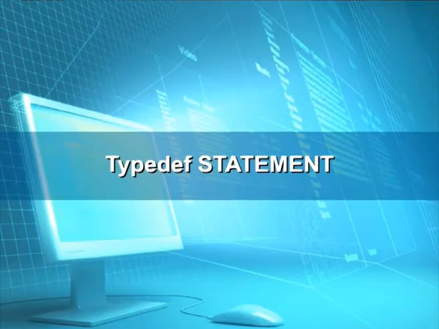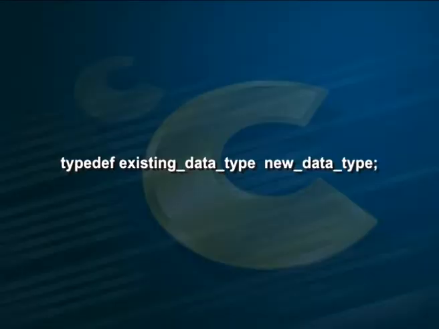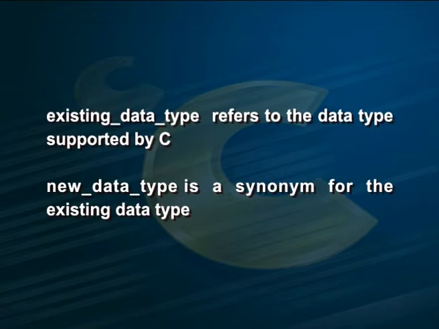Typedef statement. The declaration with typedef defines synonyms for an existing data type. It does not introduce a new data type and does not reserve storage also. The general format is: typedef existing_data_type new_data_type; where typedef is a keyword, existing data type refers to the data type supported by C and new data type is a synonym for the existing data type.